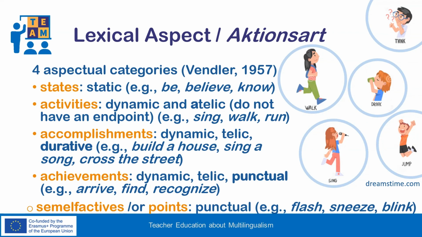We also said that there are grammatical means of distinguishing between these aspectual classes. For example, states and achievements cannot occur with a progressive, expressed with imperfective aspect, while activities and accomplishments can.